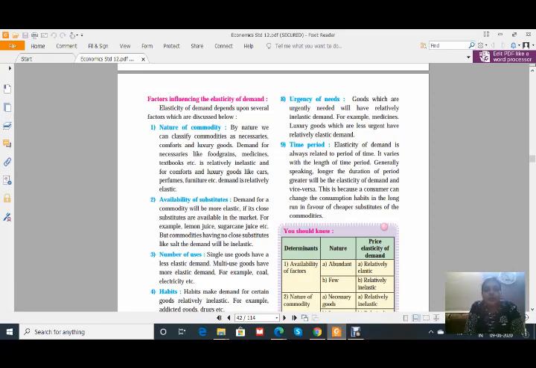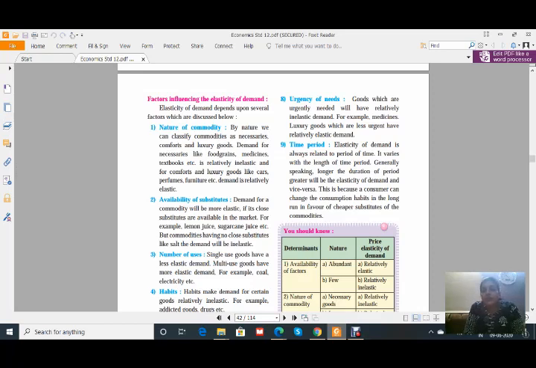Okay, so the first one is nature of commodity. By nature, we can classify commodities as necessaries, comforts, and luxury goods. Here it is clearly given that demand for necessaries is relatively inelastic, because if there is a price change, the demand will not be affected, since the consumer has to purchase those goods anyhow. Similarly, for comforts and luxury goods like cars and perfumes, if the consumer does not have that much capacity, he can postpone that demand in the near future.